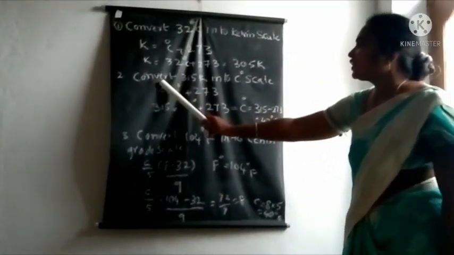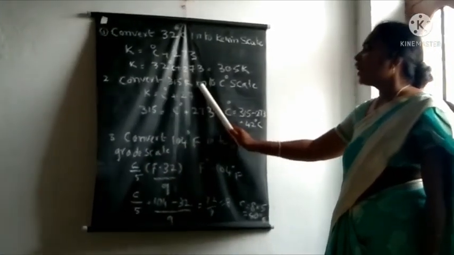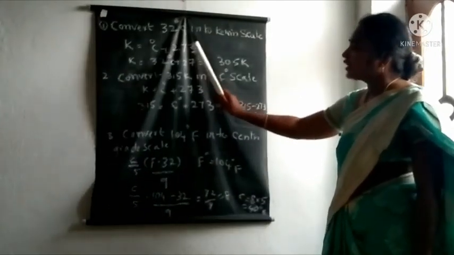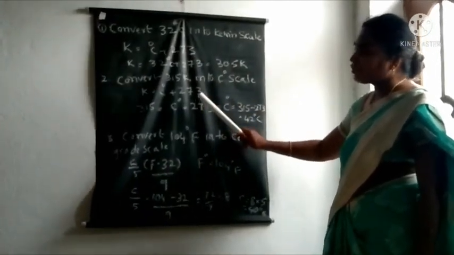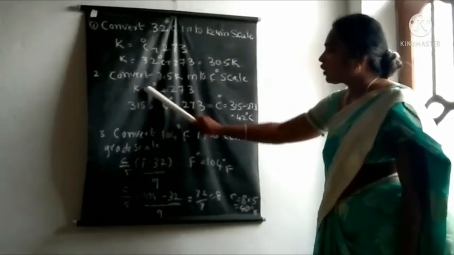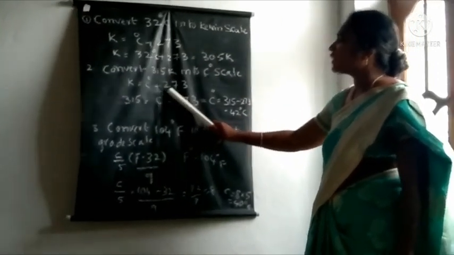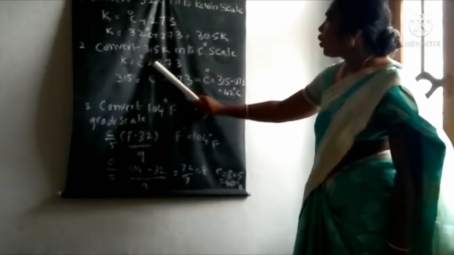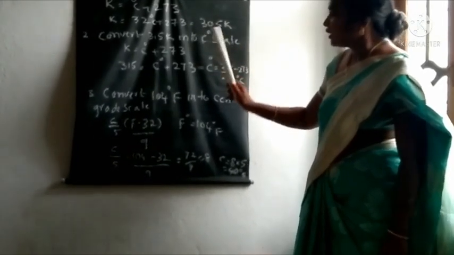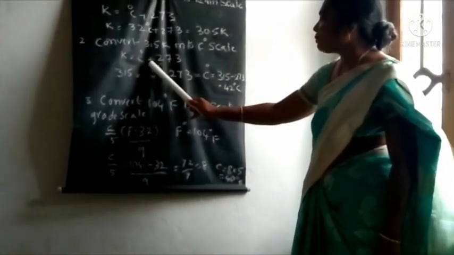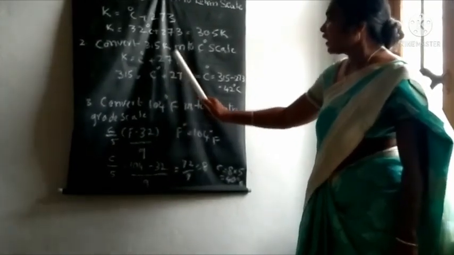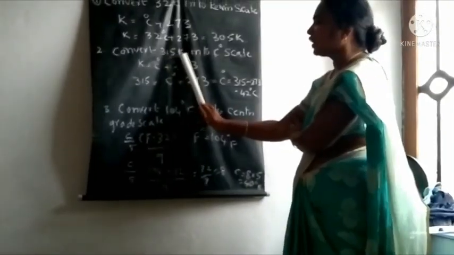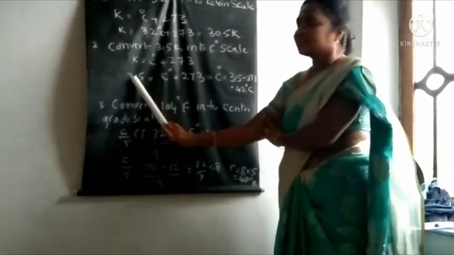Next question, convert 315 Kelvin into the centigrade scale. Here also we use this same formula for this type of problem: K is equal to centigrade plus 273. Here the centigrade value is not given. They give the Kelvin value, 315. That's why we write it like this.